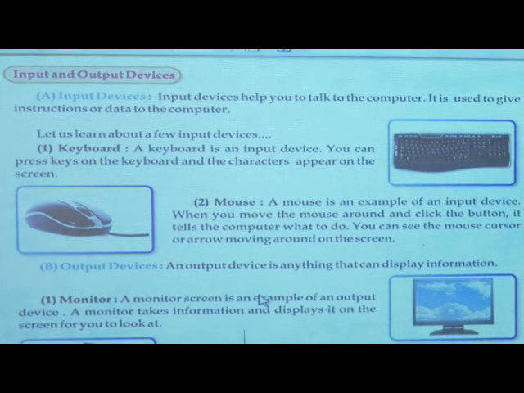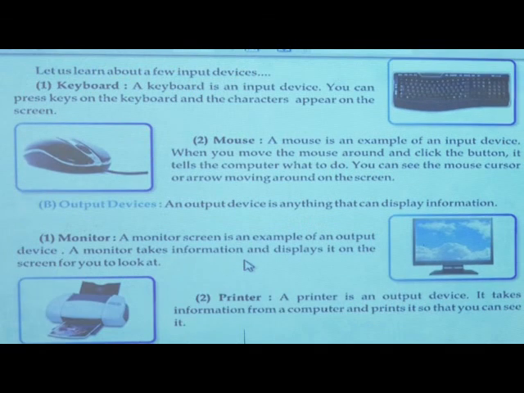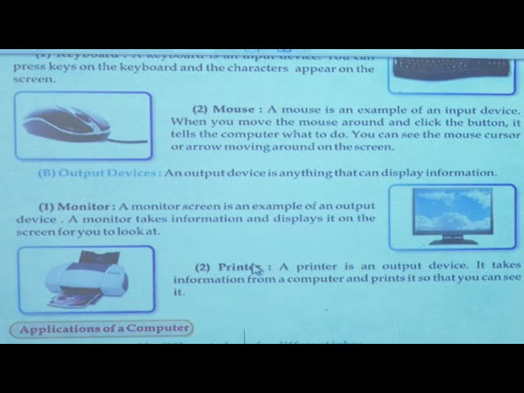Next is output device. Output device means what? It gives information to us. It is called an output device. Monitor. Monitor is an example of the output device. Why is it an output device? Because what we are getting as output is displayed on the monitor. That's why monitor is an output device.